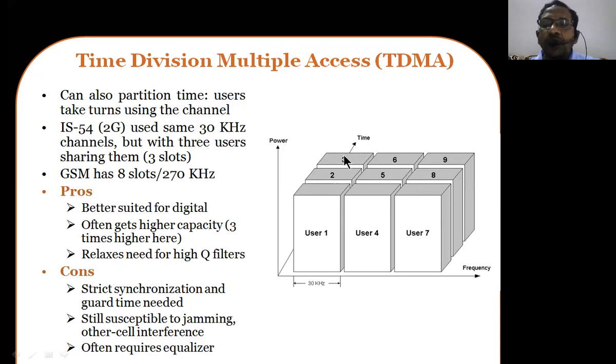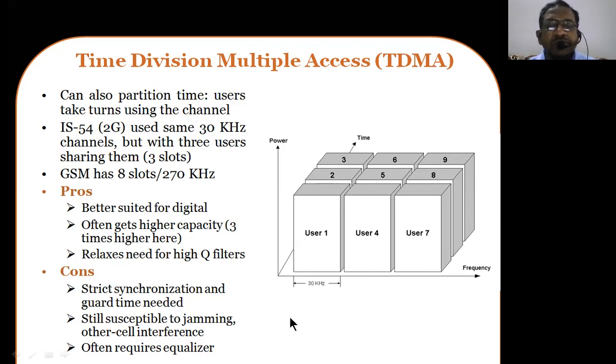But here the only problem is that synchronization is still going to be there. There should be synchronization between one user and another in the same given frequency band. That is a disadvantage here. Coming to the con side, strict synchronization and guard time are needed. So there should be a guard band in frequency between these two. There should be a guard time here. There should be some time left between user 1 and user 2 in the same frequency band. So there should be a guard band on the frequency side, and obviously a guard band in the time domain. That's the basic problem we are going to have.